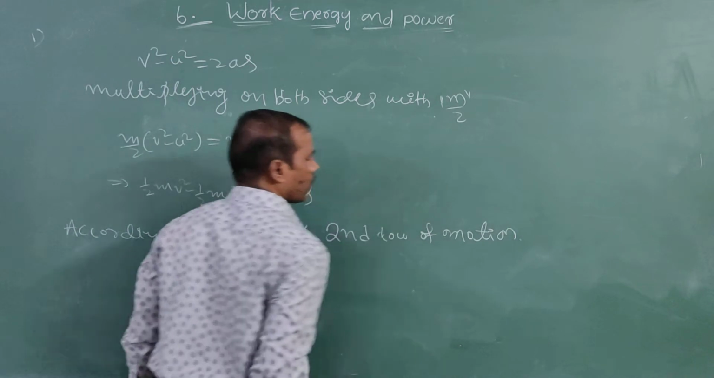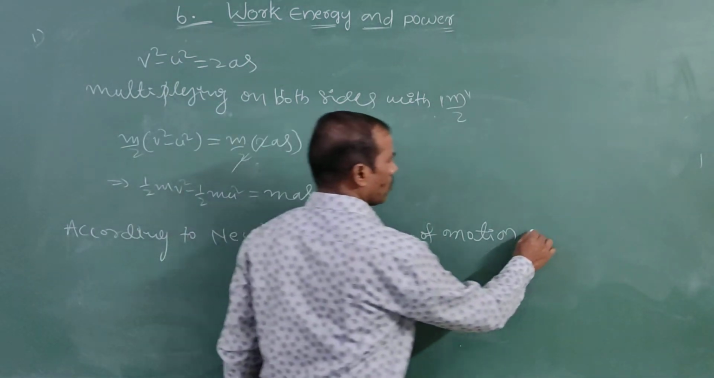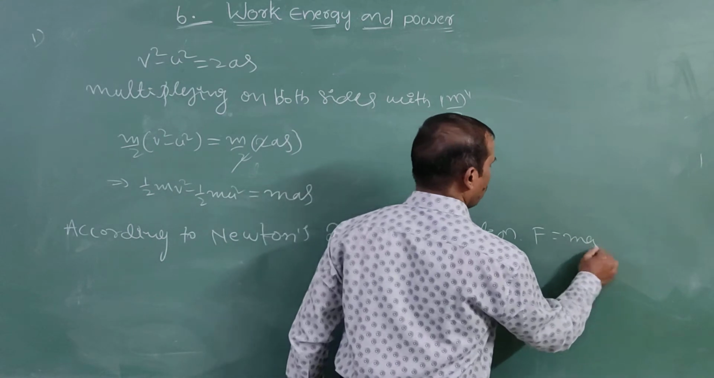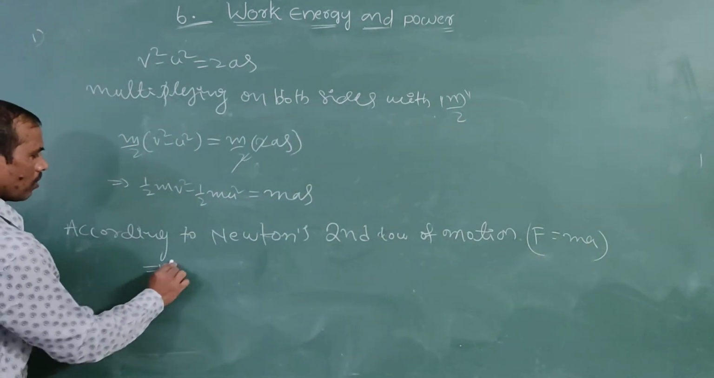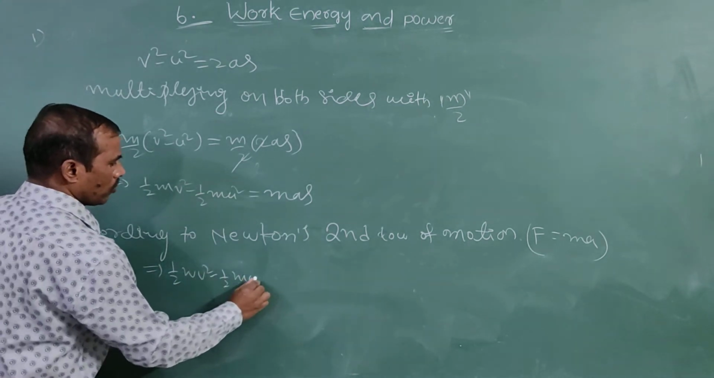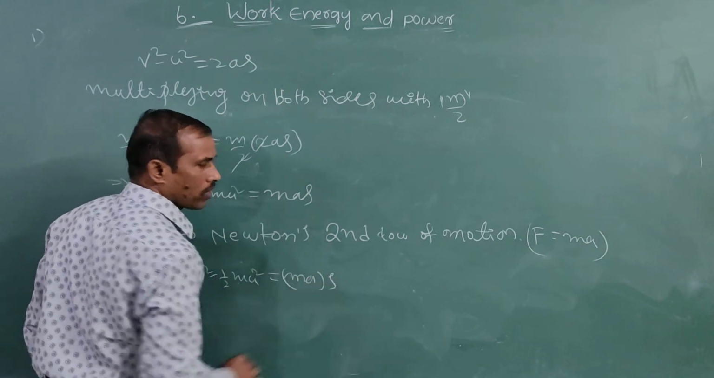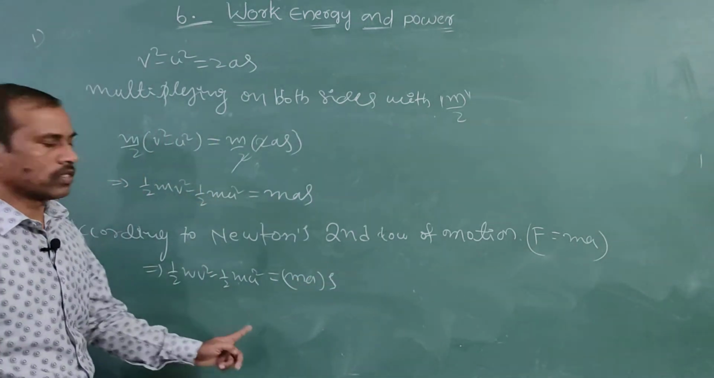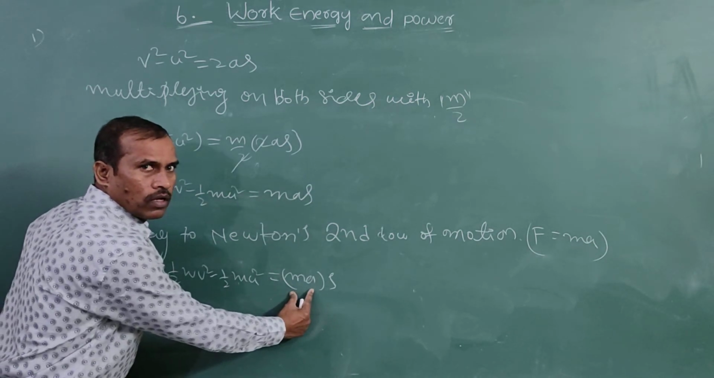8 marks, very very important. Law of motion: F is equal to ma. So the above equation simplifies: half m v square minus half m u square is equal to ma into s. This ma is equal to F.